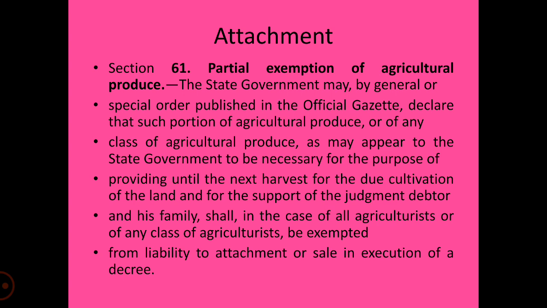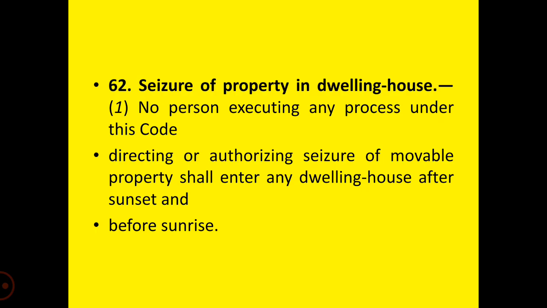That exemption will be given with respect to agricultural produce of one particular type, or such portion of it, to provide support to the judgment debtor and his family. In the case of all agriculturists or any class of agriculturists, it shall be exempted from the liability to attachment or sale in execution of a decree, that is, under the order of any court for the execution of a decree. What is exempted is a certain part of the agricultural produce.